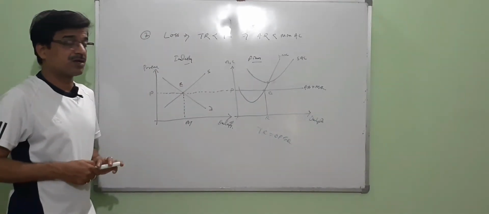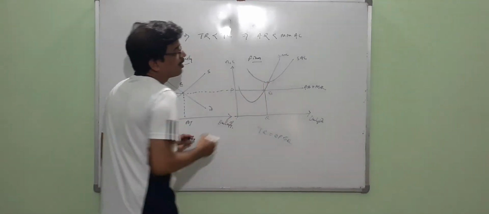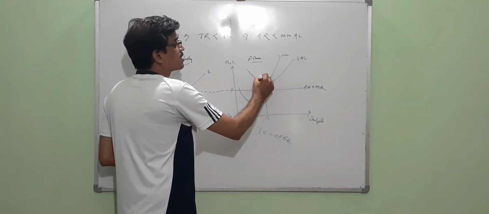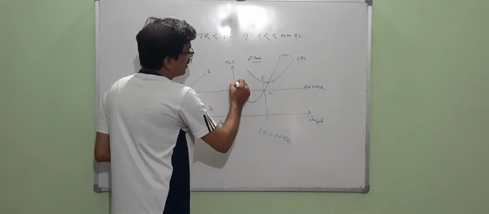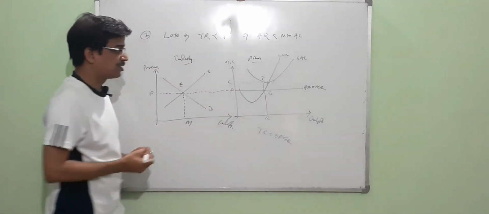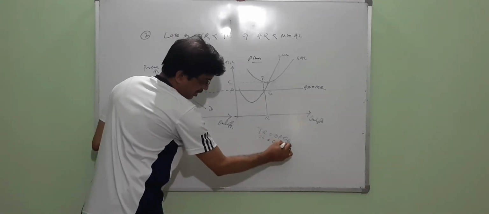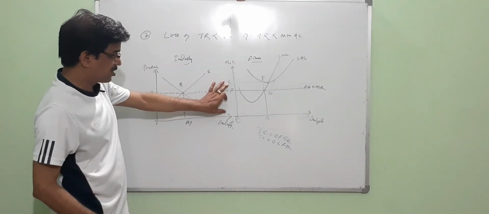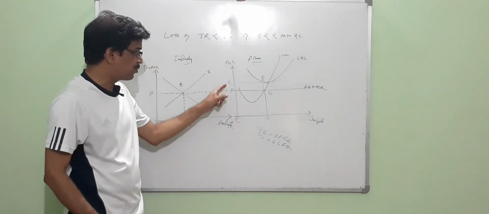But what about the cost? To determine the cost, we have to extend this particular line until it meets the average cost curve. We find this point, let's say we call it F. FQ is the cost per unit, and when we extend to this side, it turns out to be OC, the cost per unit. And what is the total cost? Total cost is OCFQ, because the average cost is FQ or OC, and when you multiply this with OQ, we find the total cost is OCFQ.